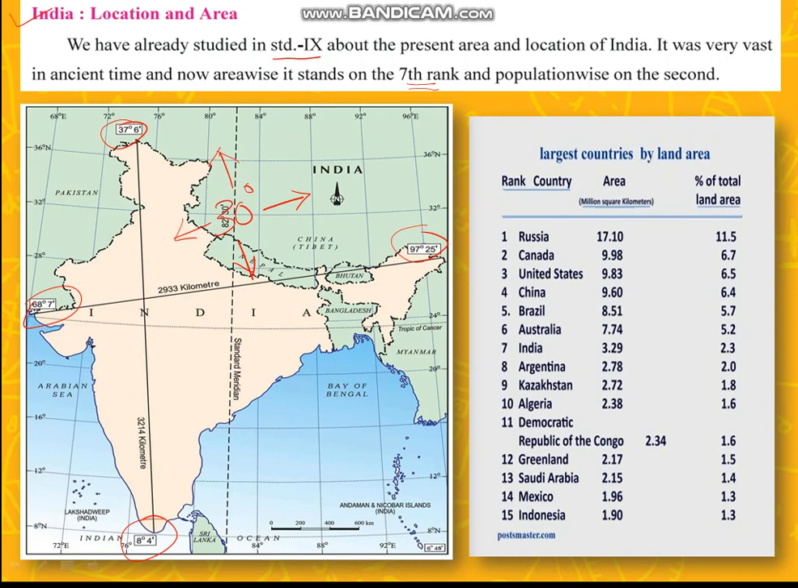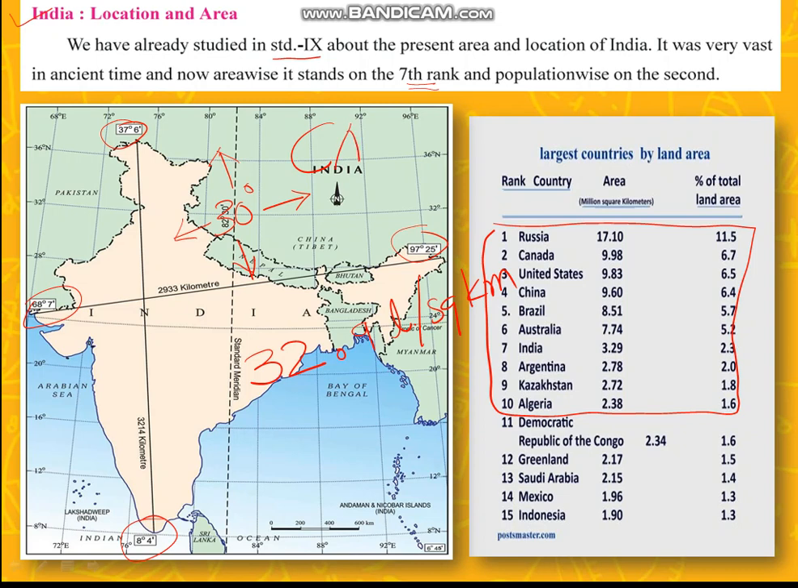And area-wise, India's area is roundabout 32.9 lakh square kilometers. I've already given the top 10 countries, actually there are more. And if you want to easily remember which countries are larger than India, then you can remember this particular word, car.